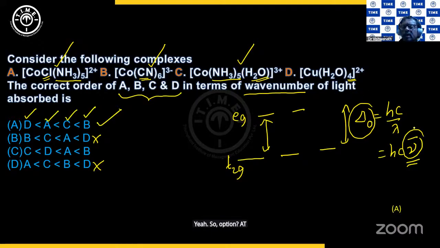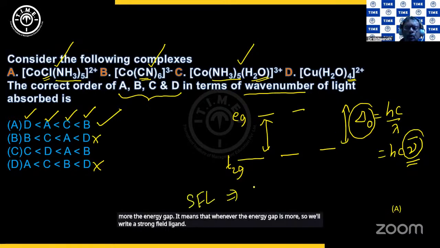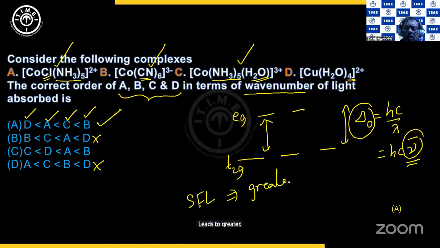So more the wave number, more the energy gap. It means that whenever the energy gap is more, so we'll write a strong field ligand leads to greater delta O and greater nu bar. I hope this is clear. Shall we move on to the next question now?